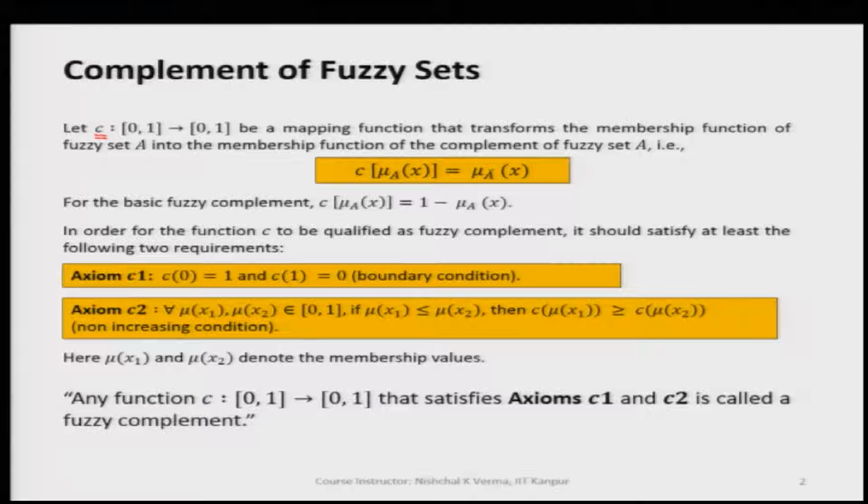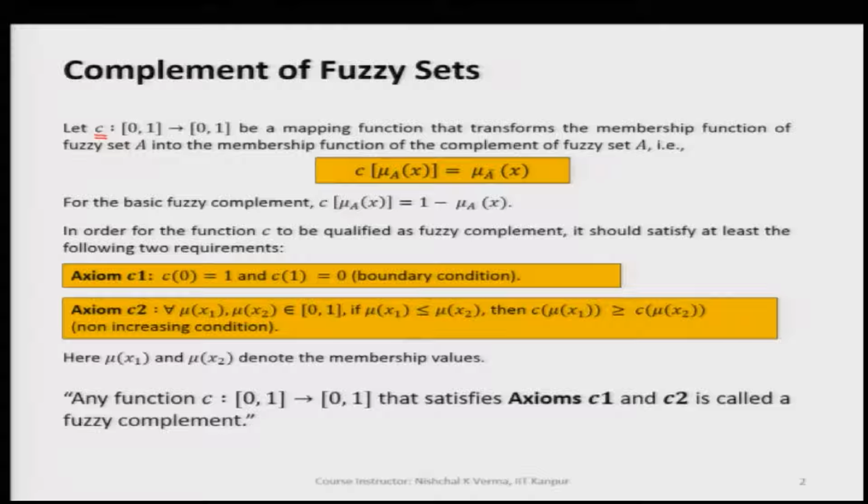if we operate the C, which is a complement operator, on any membership value, and this membership value will be anywhere from 0 to 1, this is going to give us again a value which is from 0 to 1 somewhere in between.